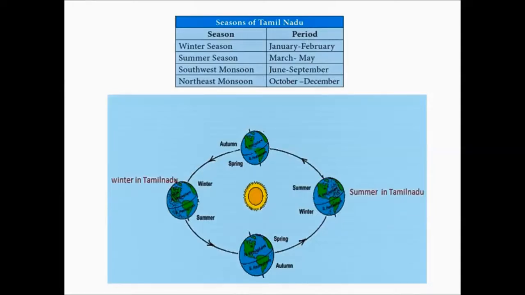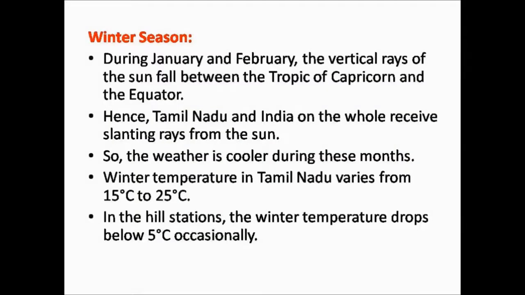Only the same region will experience the vertical rays from the sun, and the other regions will experience the slanting sun rays and it will be cool. So there will be no change in climate. And also imagine what happens if there is no rotation and there is no revolution around the sun. With the help of a diagram we saw how this winter season and summer season are caused.